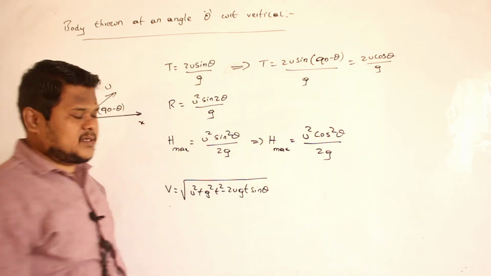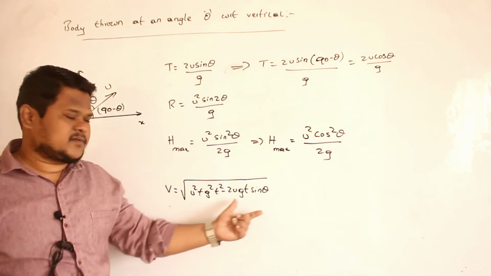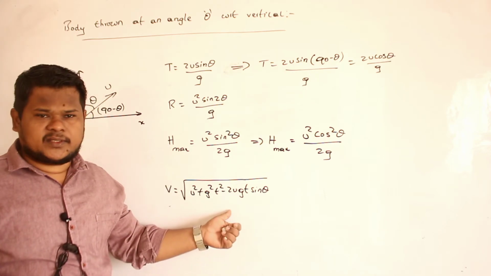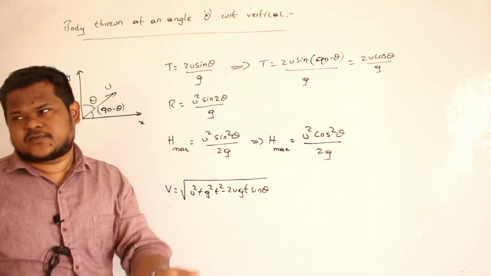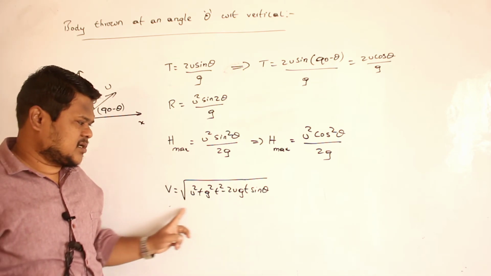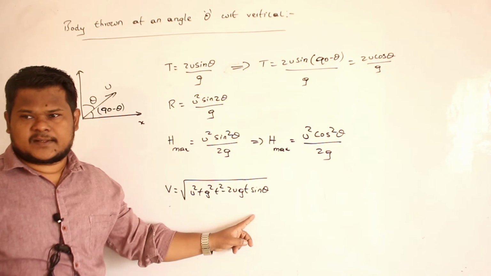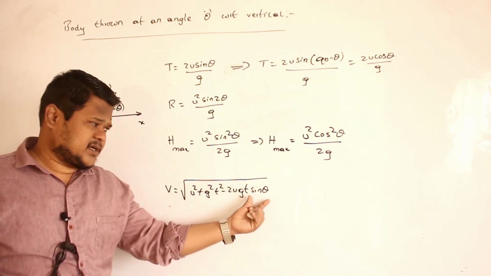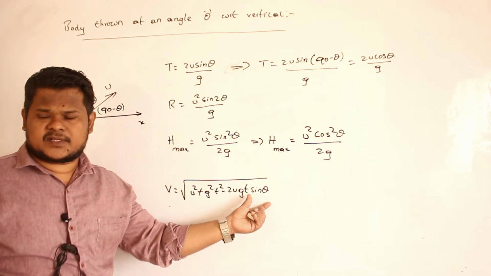This is the equation. Now what about this equation? This is the equation for velocity at any instant of time. Clear? After throwing the body, what is the velocity after 2 seconds, 3 seconds, 4 seconds? I can use this relation. So this equation will change. How will it change? Come on, again same concept. Again instead of sin theta I have to write sin 90 minus theta.